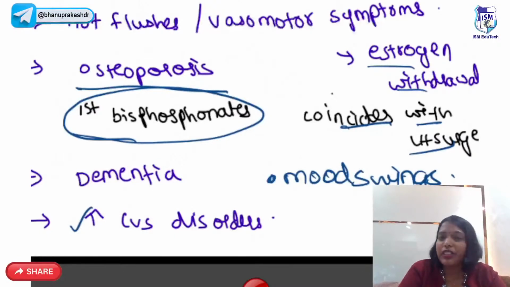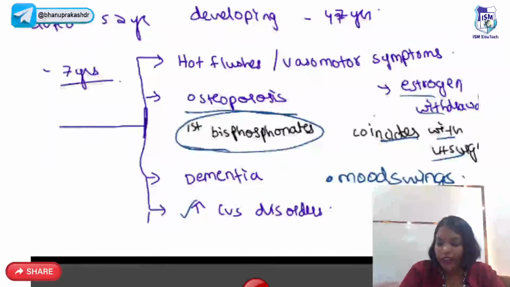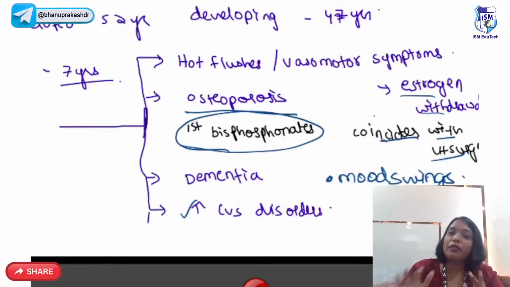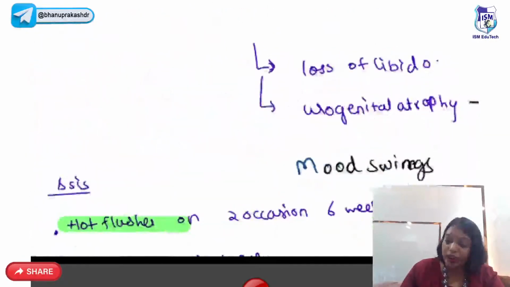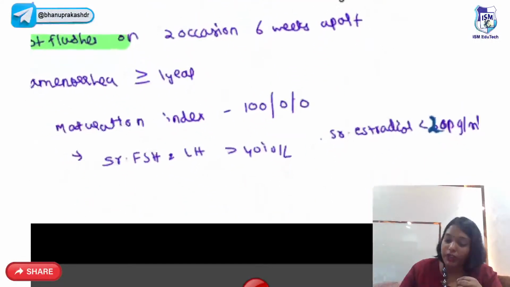They are best to tell all your secrets because they'll not remember, dementia. Have you ever seen any young girls getting a heart attack? Absolutely no, because estrogen is cardioprotective. But in old age, there is increased risk of cardiovascular disorders, mood swings, urogenital atrophy, wrinkling of the skin, or the loss of libido. These are some of the features or clinical picture that we have.